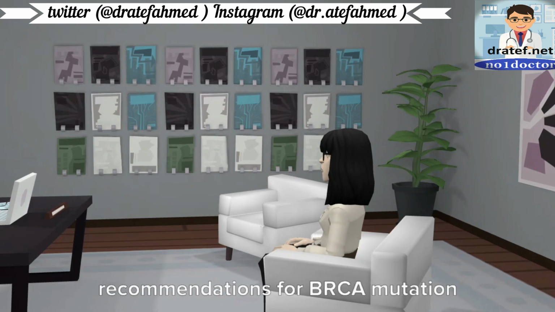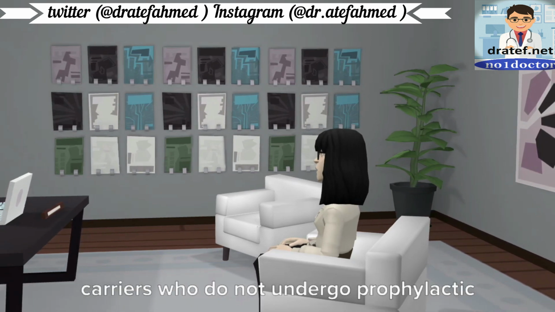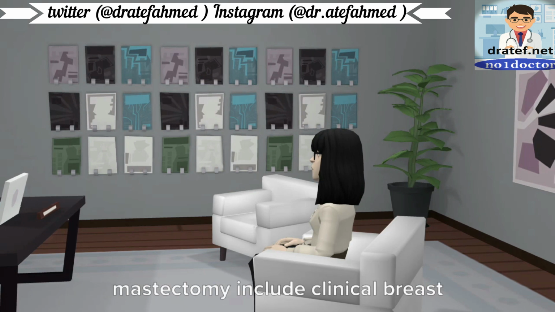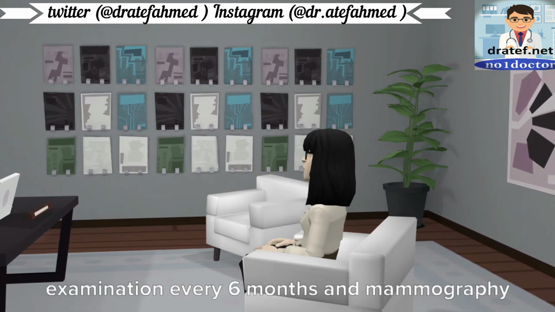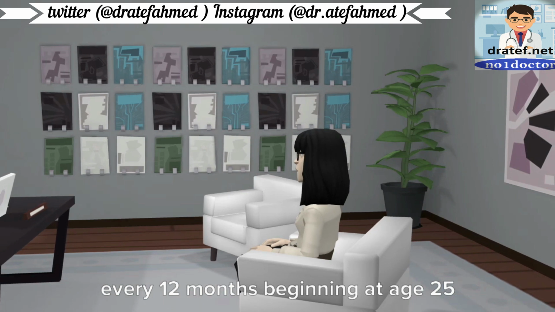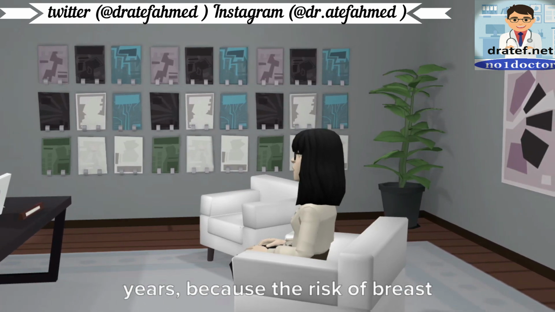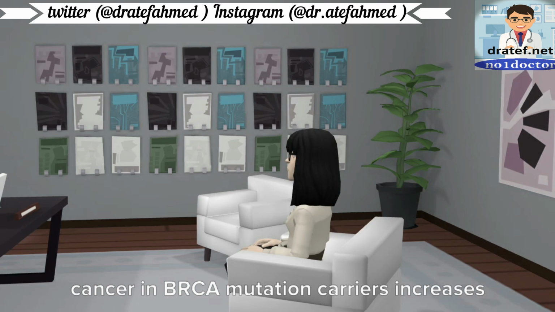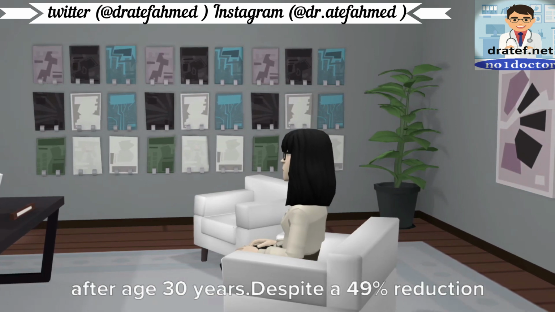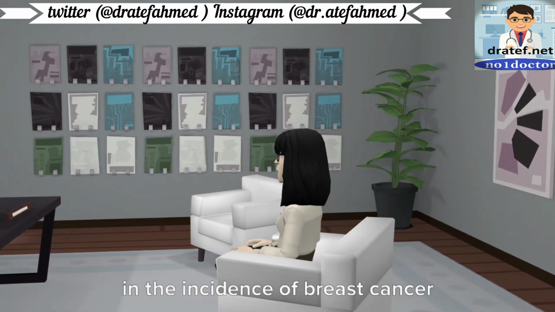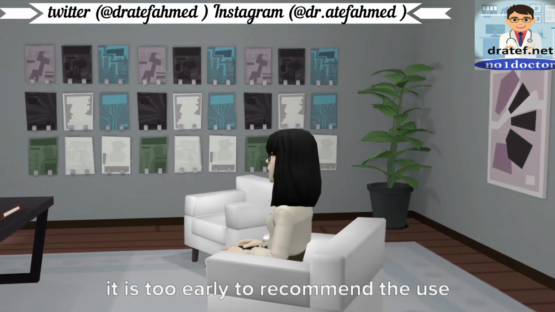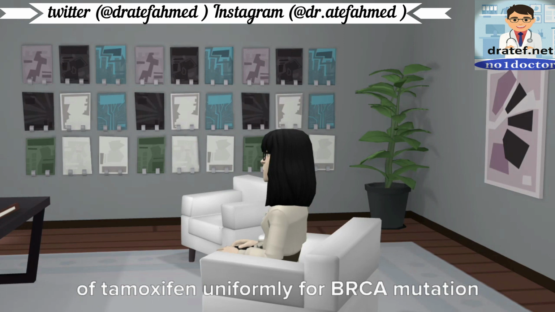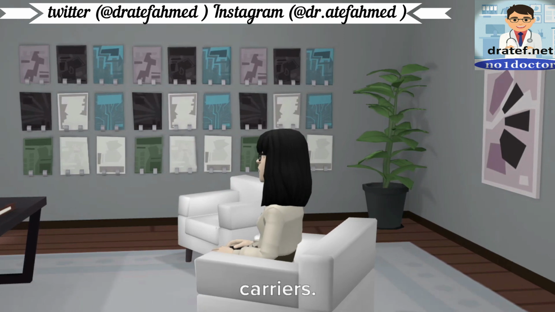Present screening recommendations for BRCA mutation carriers who do not undergo prophylactic mastectomy include clinical breast examination every 6 months and mammography every 12 months beginning at age 25 years, because the risk of breast cancer in BRCA mutation carriers increases after age 30 years. Despite a 49% reduction in the incidence of breast cancer in high-risk women taking tamoxifen, it is too early to recommend the use of tamoxifen uniformly for BRCA mutation carriers.